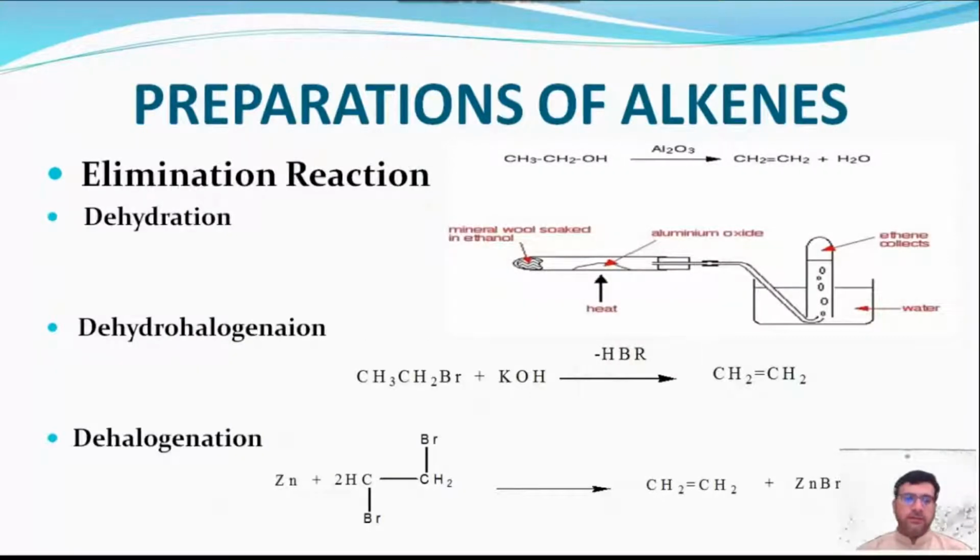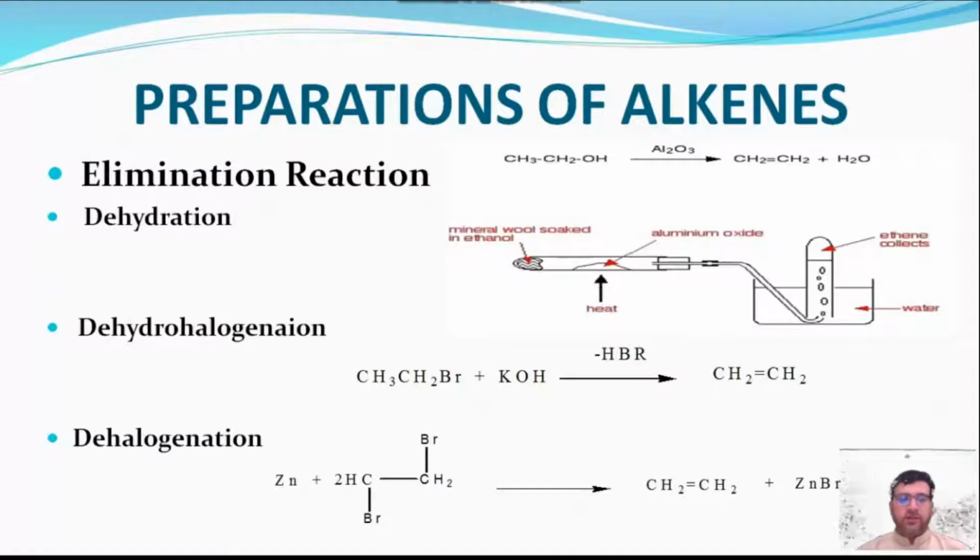Preparation of alkenes, elimination reactions. Number 1, dehydration. Dehydration involves the loss of a hydroxyl group from the alpha carbon and a hydrogen atom from the beta carbon in the presence of sulfuric acid, H3PO4, and aluminum oxide at 170 degrees, 250 degrees, and 350 degrees respectively, and gives alkenes.